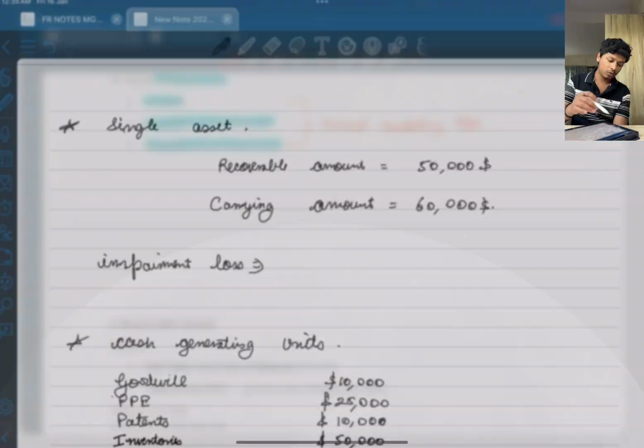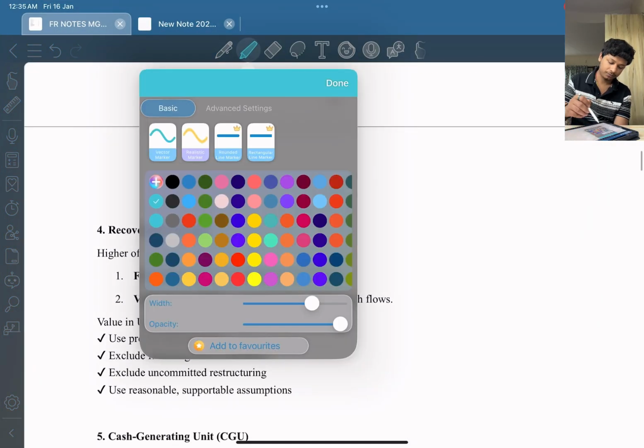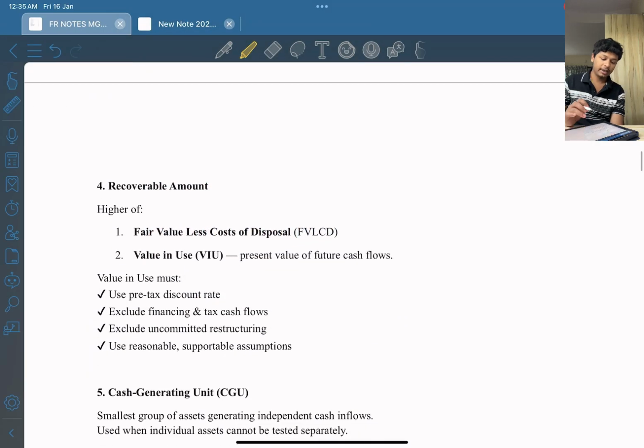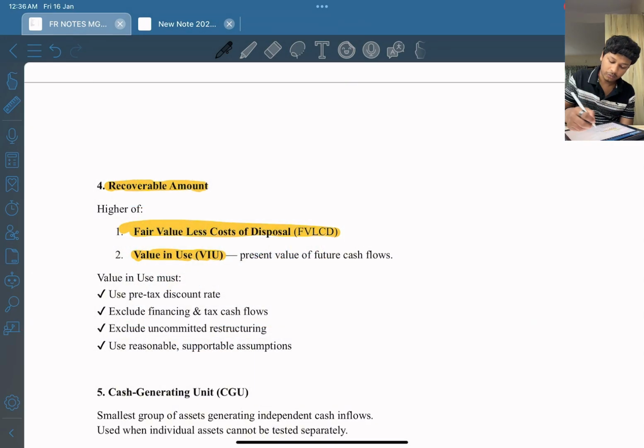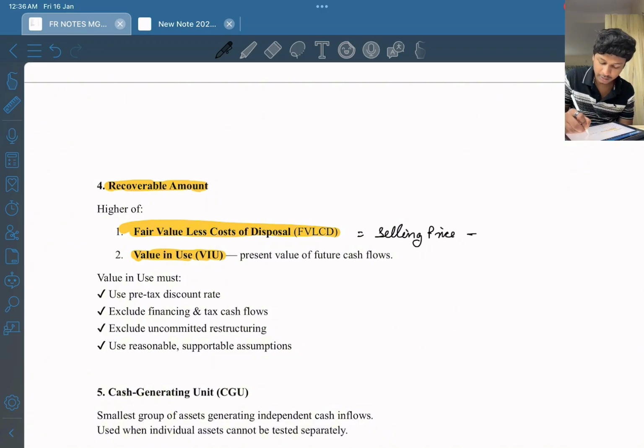Now let's move on to what is recoverable amount. Okay. What is recoverable amount? Recoverable amount is the higher of fair value less cost of disposal or value in use. What is fair value less cost of disposal? Fair value less cost of disposal is equal to selling price minus cost to sell. Okay. Selling price may not be given in the question, then you will be using fair value.